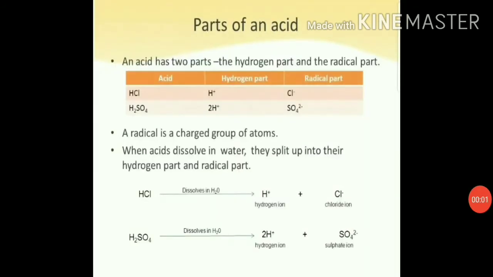So students, let's talk about the parts of an acid. An acid has two parts, the hydrogen part and the radical part. So let's see an example. Acid, hydrogen part and radical part. So first we have HCl, hydrogen part H plus and radical part Cl minus. Okay, so first HCl is a compound, that is hydrogen chloride.